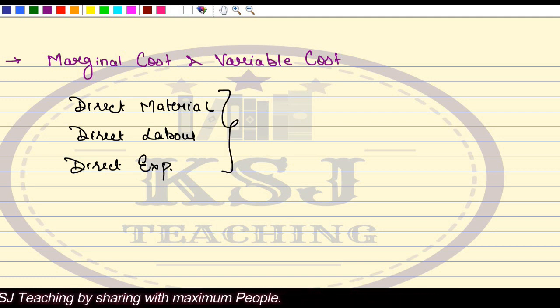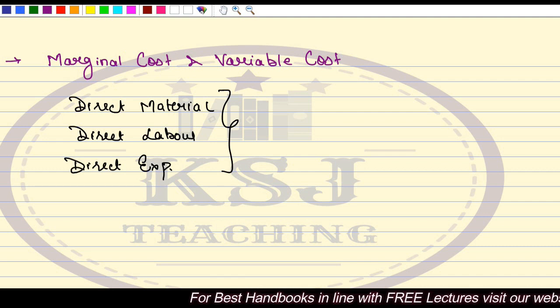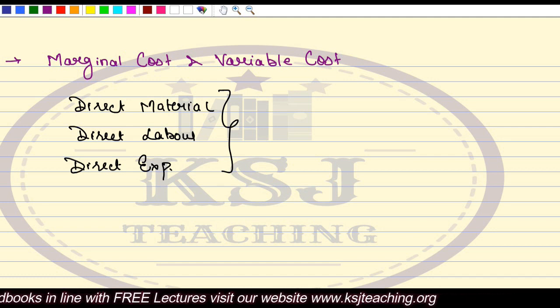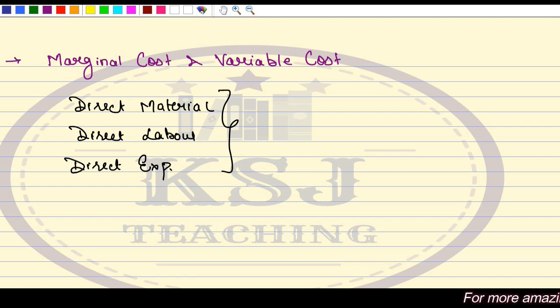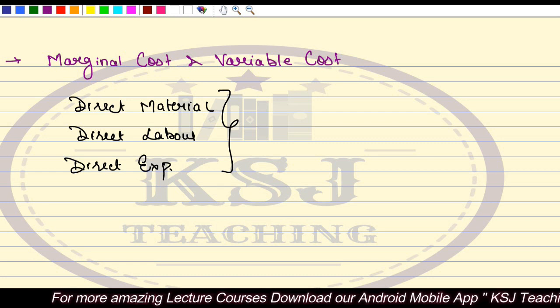Now tell me whether this is a variable cost or a fixed cost. All the direct expenses, if I talk about direct material, direct labor, direct expenses, all these are my variable cost or these are my fixed cost. See, what is a direct expense? Direct expense is any expense which changes with the change in the level of activity, right? Say if you are manufacturing a t-shirt, my direct material being used is the button or the tag, right?